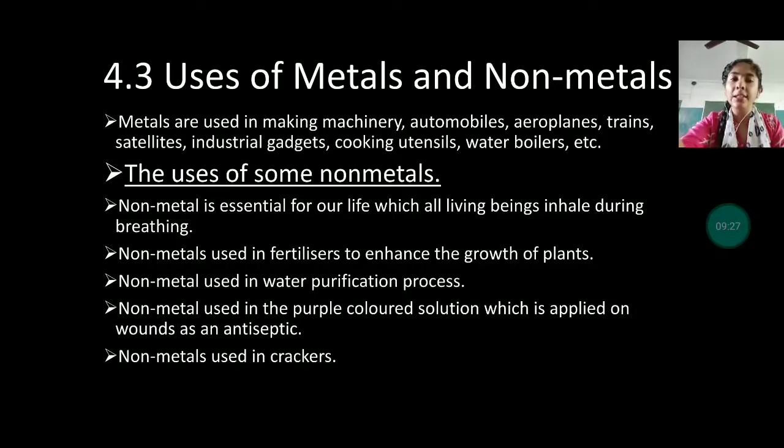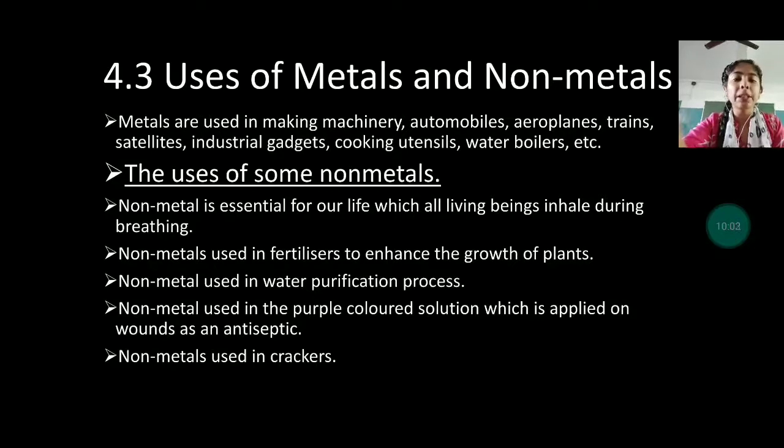Non-metals are used in fertilizers to enhance the growth of plants, such as nitrogen, phosphorus, potassium. These are the non-metals which are used as fertilizer, NPK. Non-metals are used in the water purification process, where calcium and such impurities are to be removed from the water. So in the water purification process also the non-metals are used.